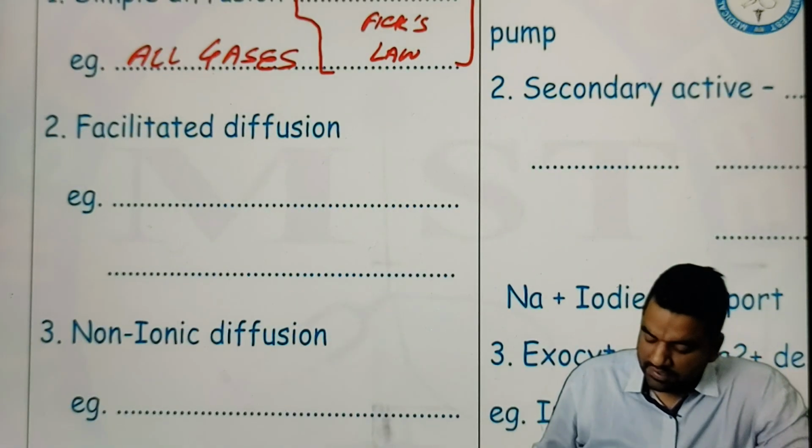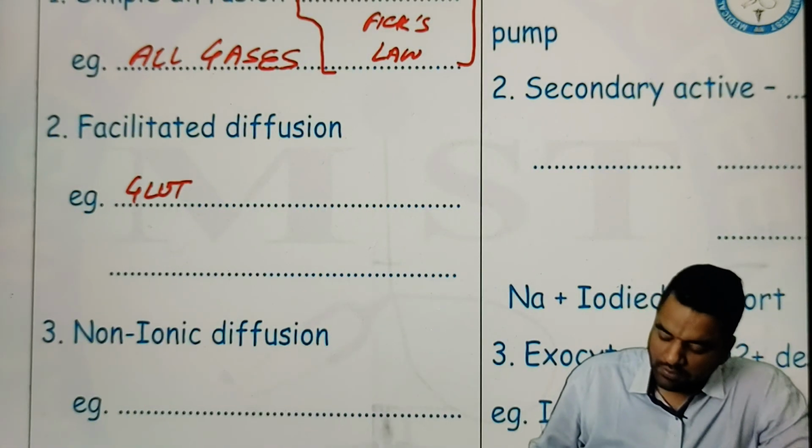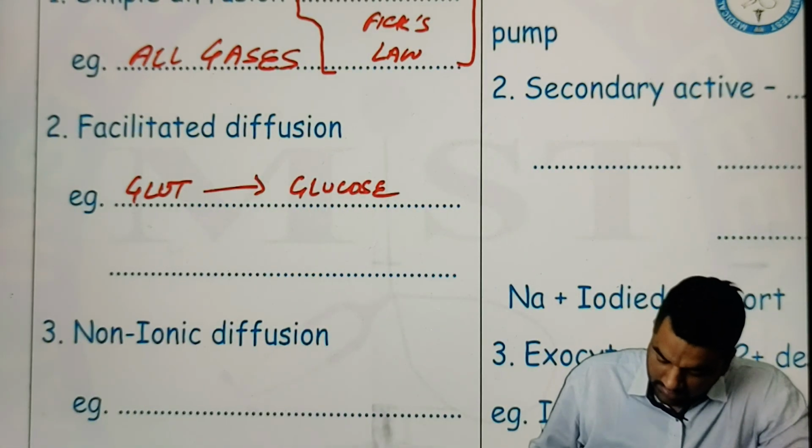Then talking about facilitated diffusion: number one is GLUT, which is for glucose, and number two is aquaporin.